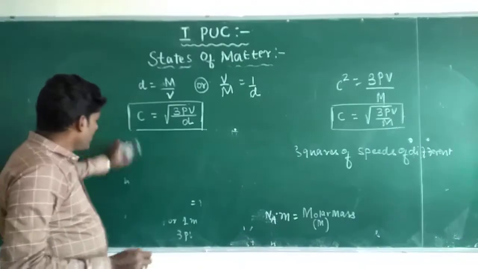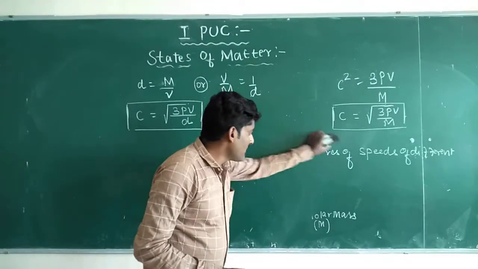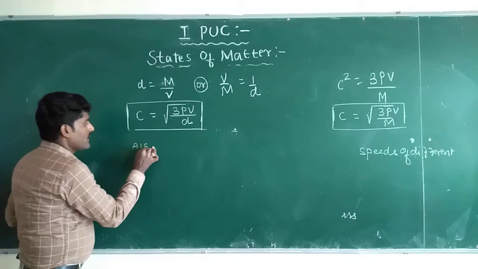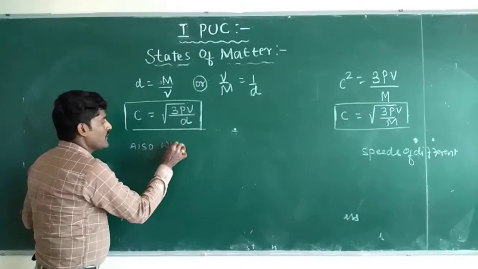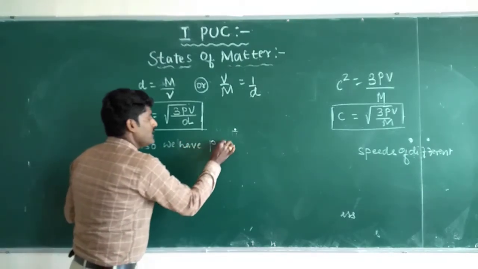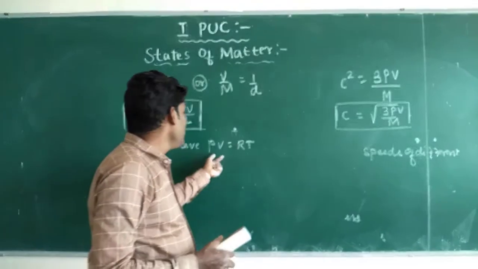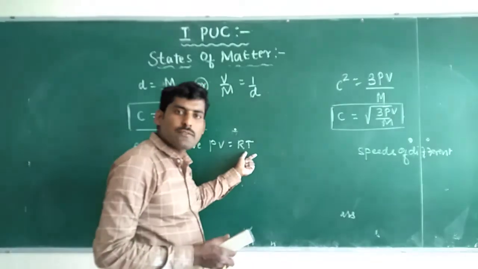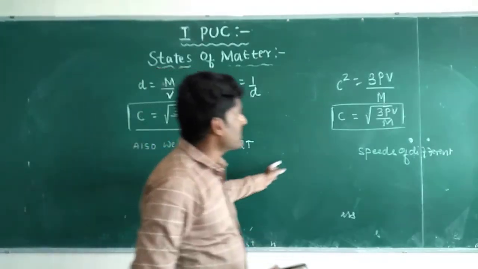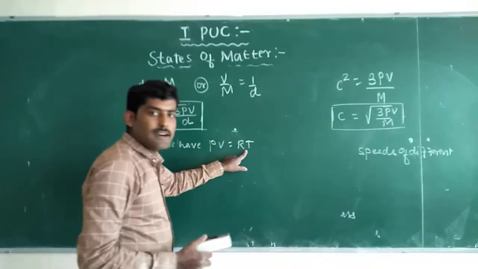It is also called RMS velocity, RMS speed, root mean square speed. Also we have PV equals RT, the ideal gas equation for 1 mole of gas. So in place of PV, we can write RT.